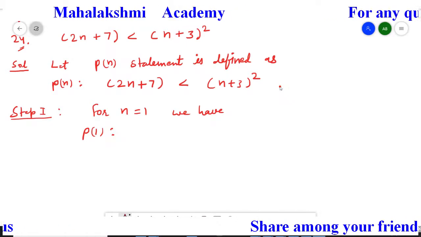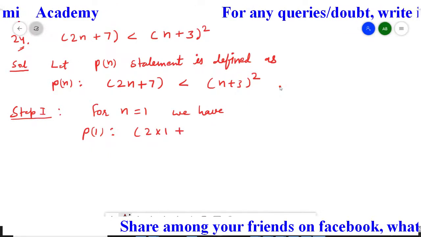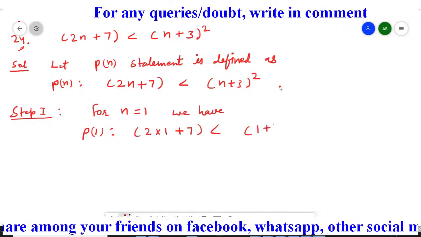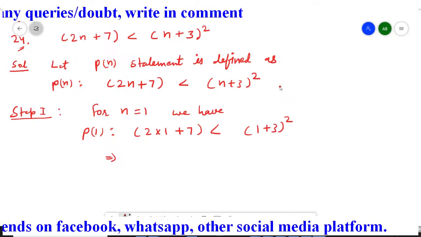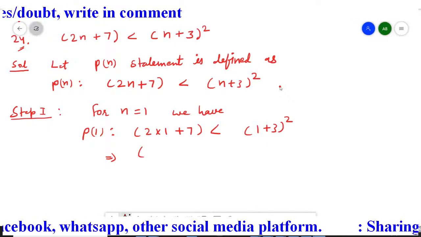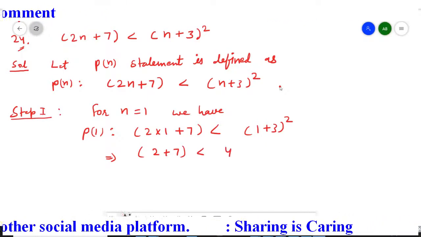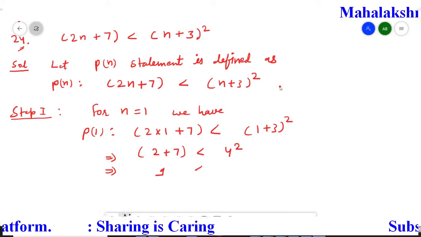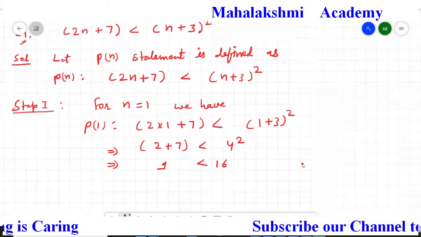So when we replace n by 1, we will obtain 2 multiplied by 1 plus 7 less than (1 plus 3) whole square. That will give us 2 plus 7 less than 4 square, that is 9 is less than 16. So this statement is true because 9 is actually less than 16.